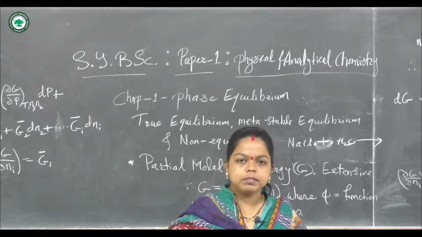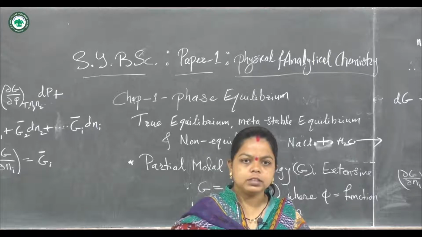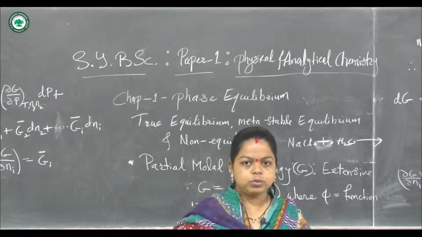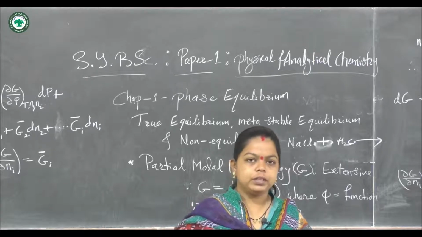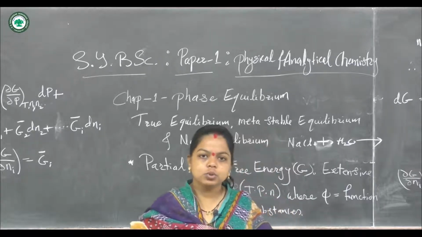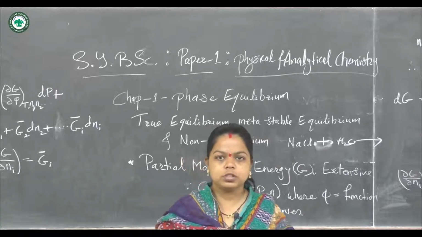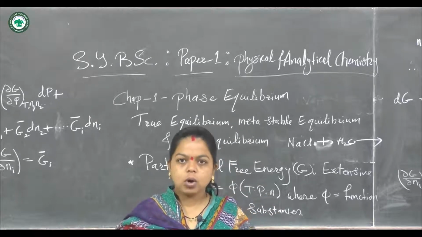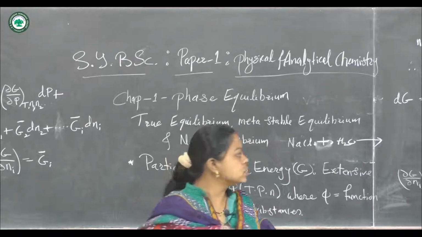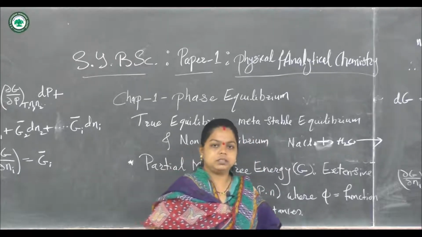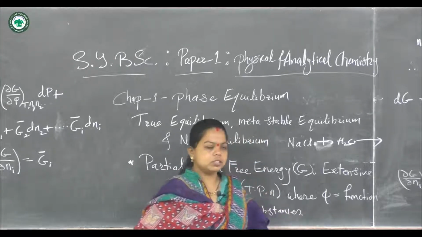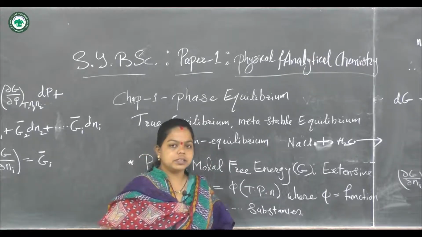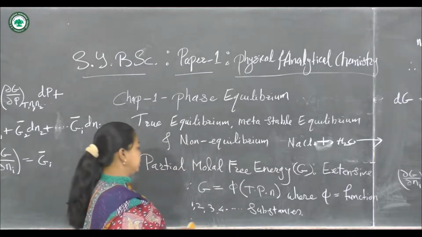So the unstable equilibrium happens only between the dissolved sodium chloride and the undissolved sodium chloride. But after that point, due to low concentration, there is no change in the concentration of the sodium chloride, and this state is called the non-equilibrium state. All these types of equilibrium can exist only in a particular system. Now let us consider some derivations. Next, the derivation for the molar free energy.